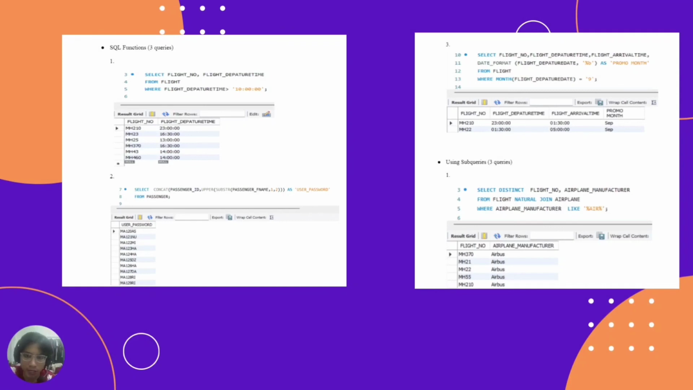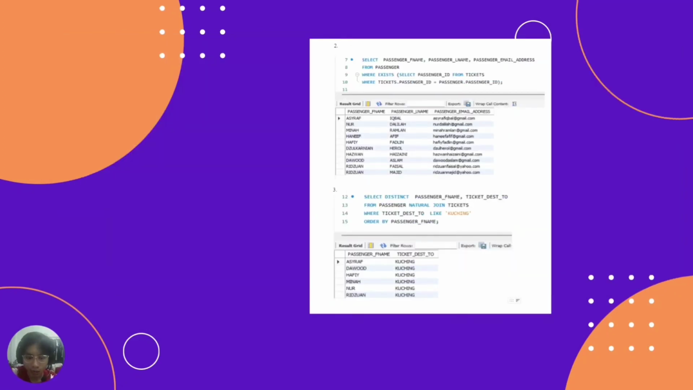So the first subquery command is select flight number, airplane manufacturer from flight join airplane, where airplane manufacturer like air. We can see from this table, the airplane manufacturer is Airbus, same as the command we use, which is like air. And then the second one is we select passenger first name, last name, passenger email address.